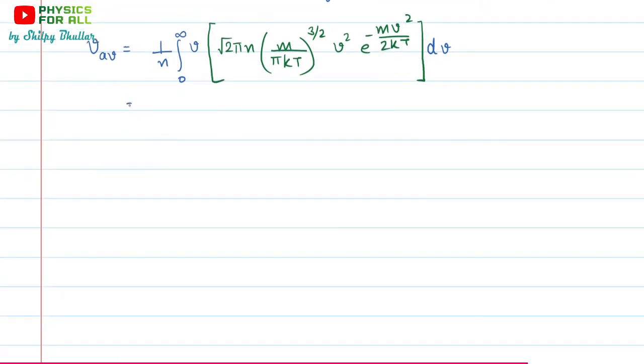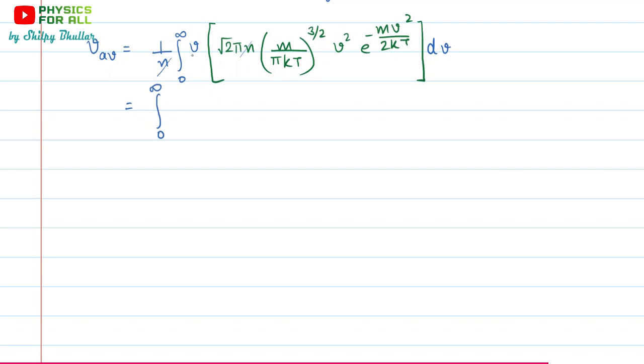Let's see what else we can do. Now you can see here this is N and this is N, and again a number. So these two will get cancelled. And then we can write 0 to infinity.